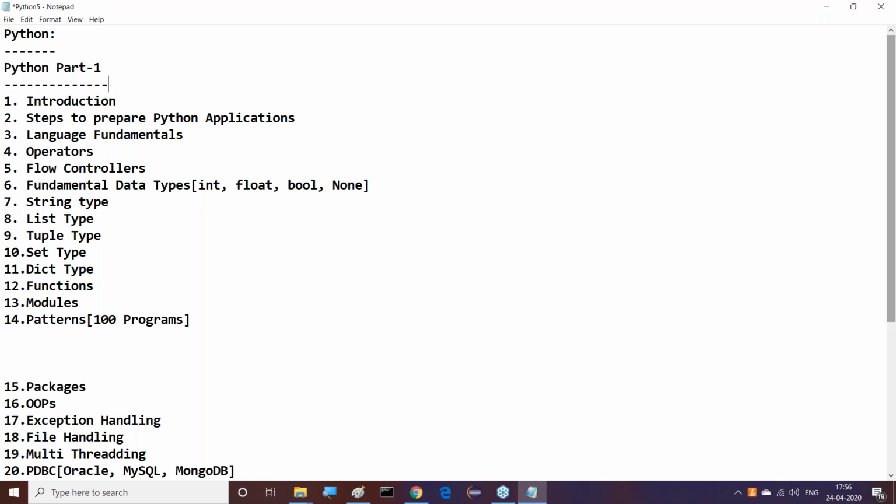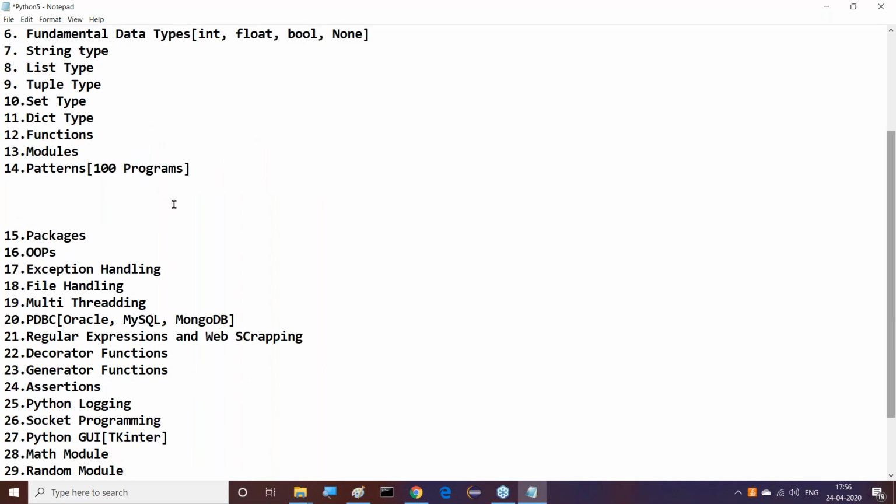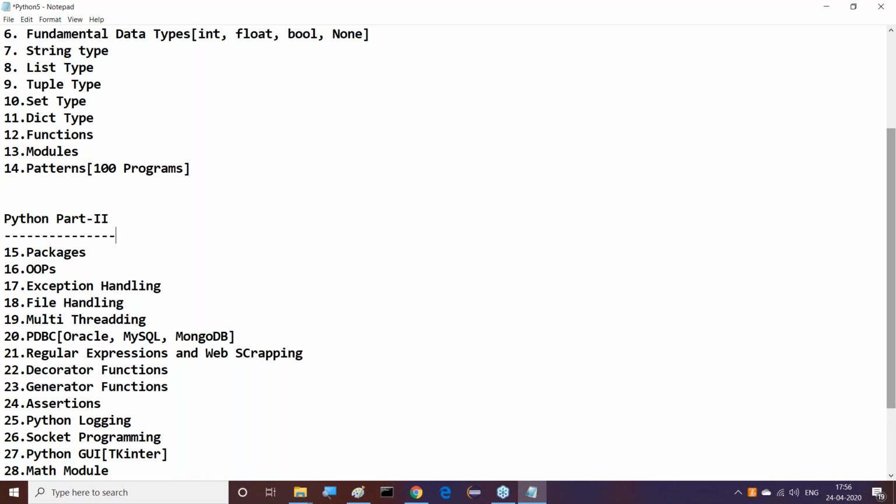This is my own classification, sir. It's not any standardization, just for our clarity and some classification. Up to this point I'm providing Python part one. Next I want to go for Python part two. Here I want to provide from the packages onwards, maybe object orientation. Strictly speaking, object orientation onwards.